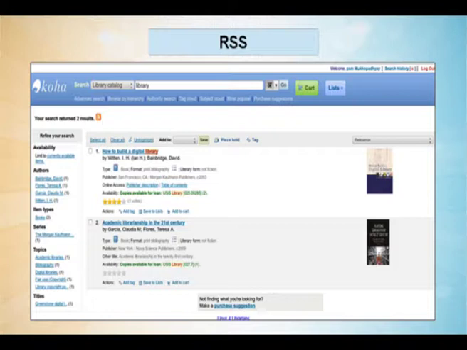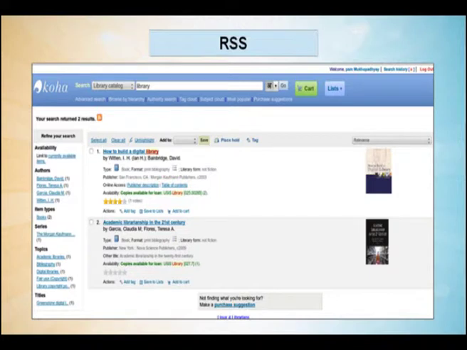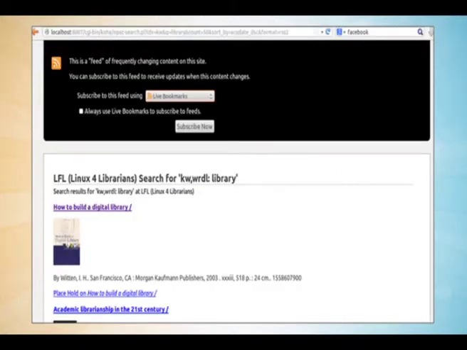Another advantage of the library system is RSS. RSS stands for Rich Site Summary or Really Simple Syndication. That means, as I already told you, it can create a feed against your query, and the moment users subscribe to that particular feed in their feed reader, the library system will send an auto alert to tell them about the presence of a particular book or newly arrived book in the library. Here you see I search my library OPAC by using a keyword. Now against this keyword an RSS feed is created by my ILS. The moment I click that RSS feed, it prompted me whether I want to subscribe to that feed.